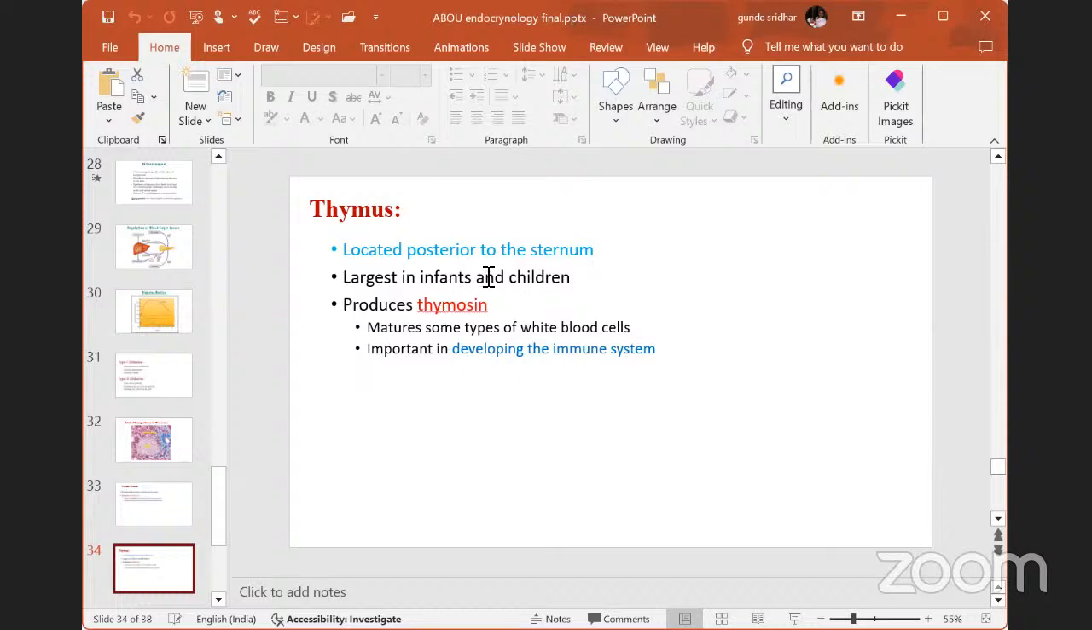It is located posterior to the sternum, beside your heart region. That's why it is called the thymus. It is largest in infants and children and produces thymosin hormone, which helps mature some types of white blood cells, especially T lymphocytes. It is useful for the development of different types of immune cells in our body. That is the thymus.